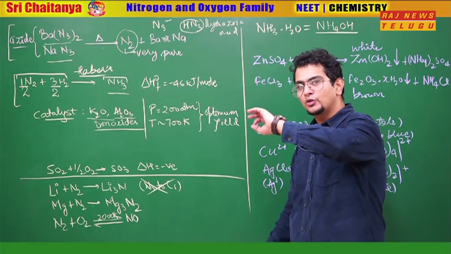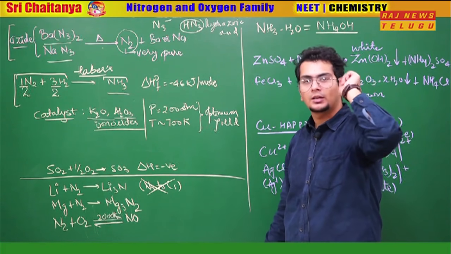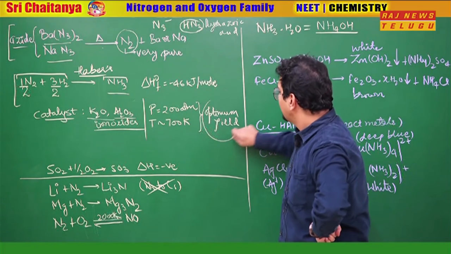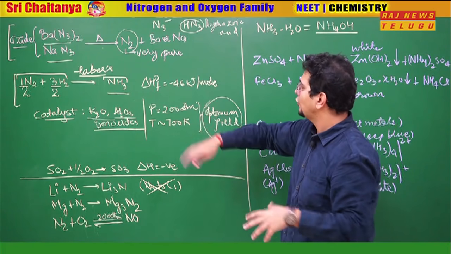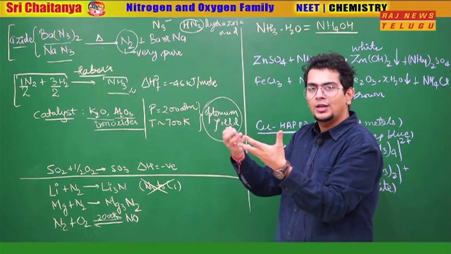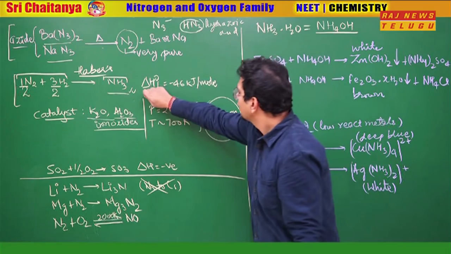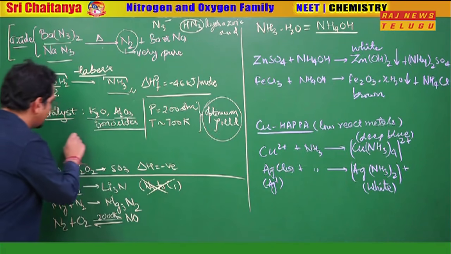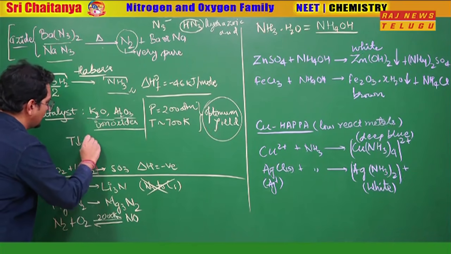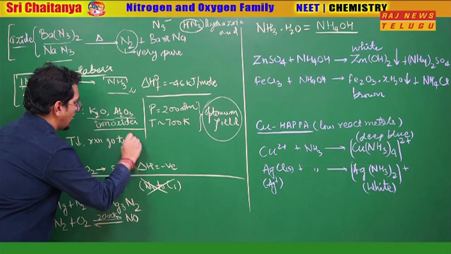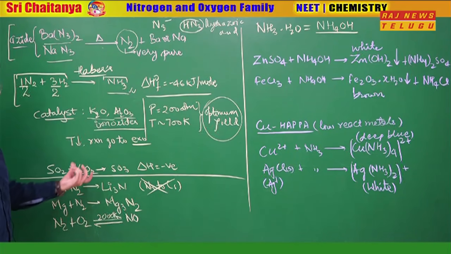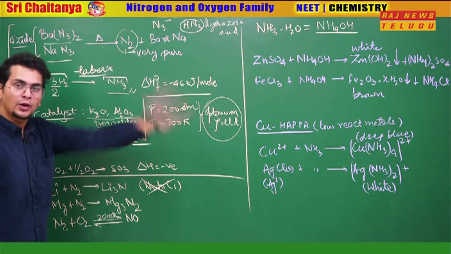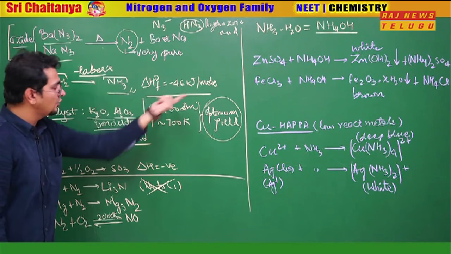I'm going to give you one small revision of the chemical equilibrium part, the Le-Chatelier principle. So let us understand: what is the condition for the optimum yield of ammonia, for more production of ammonia? Enthalpy of formation is negative. So what is the logic from the Le-Chatelier principle? If the temperature is decreased, the reaction goes towards the exothermic direction. The exothermic direction here is the forward reaction. So at low temperature, the reaction will go forward.